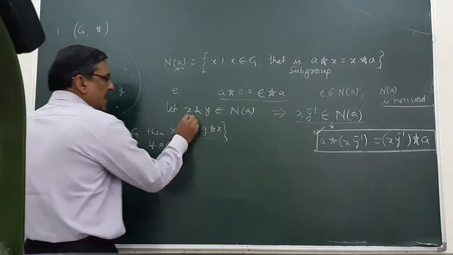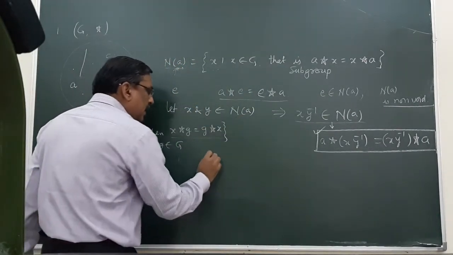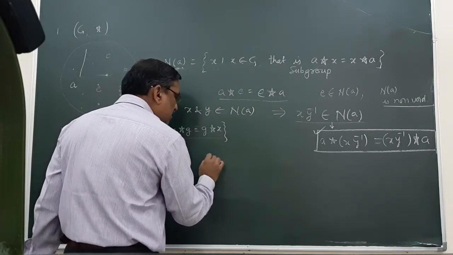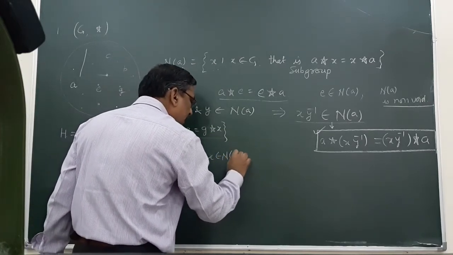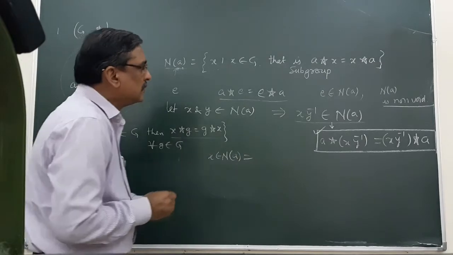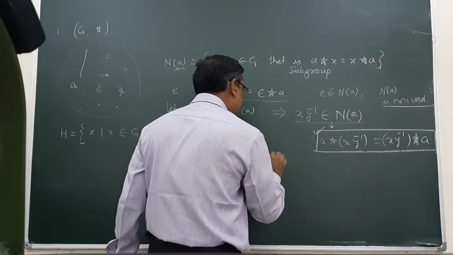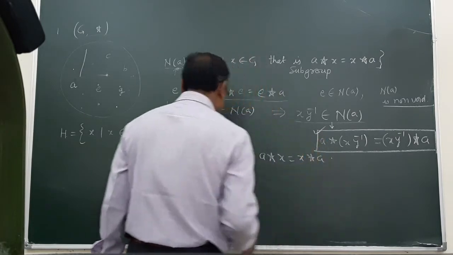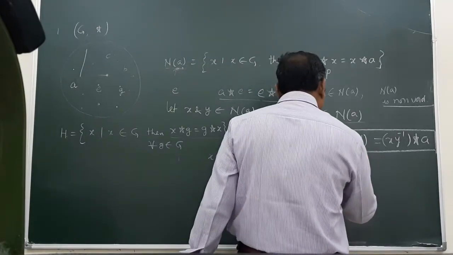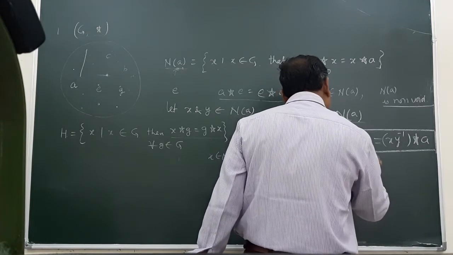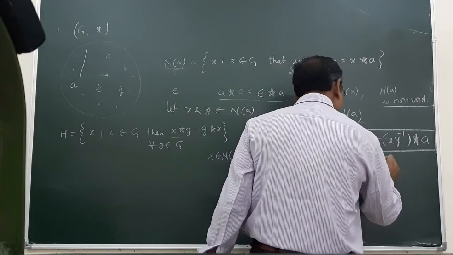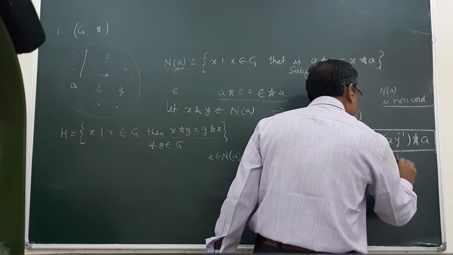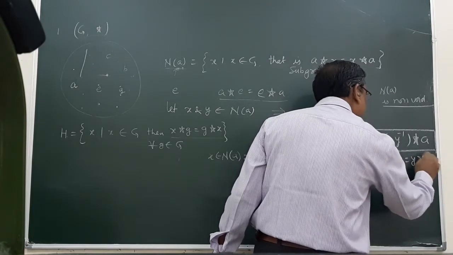Since x and y belong to N(a), x belongs to N(a) implies a x is equal to x a, and y belongs to N(a) implies a y is equal to y a.